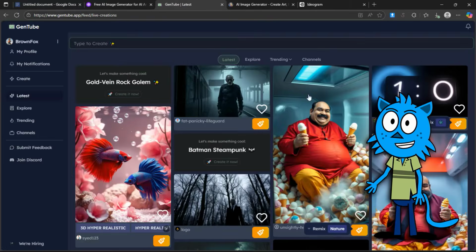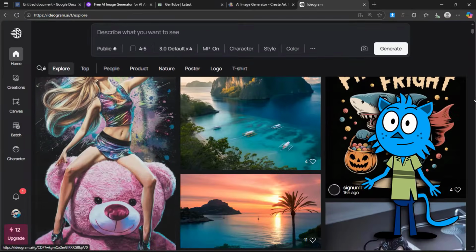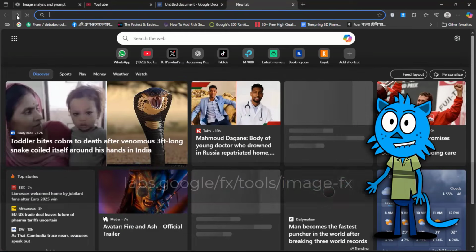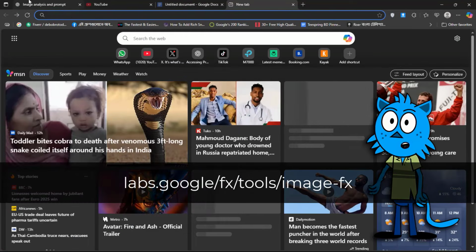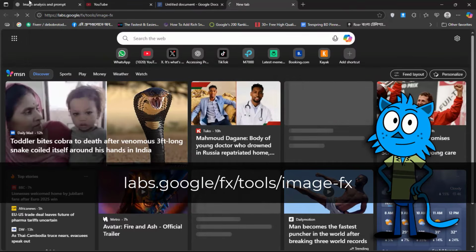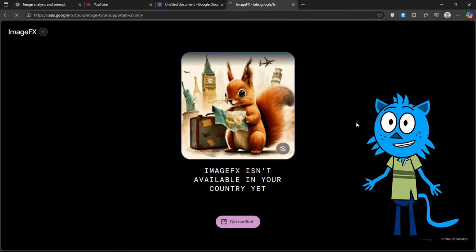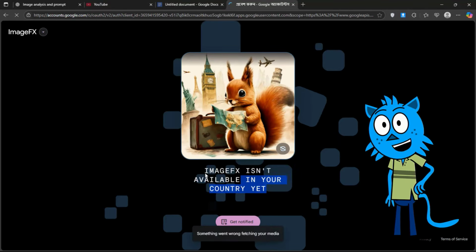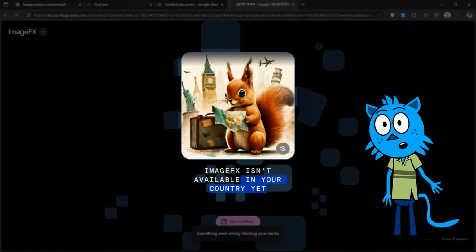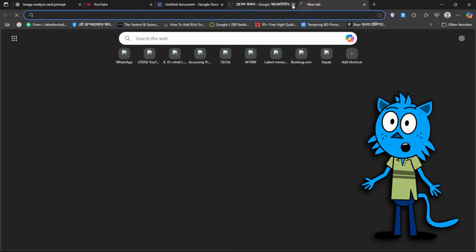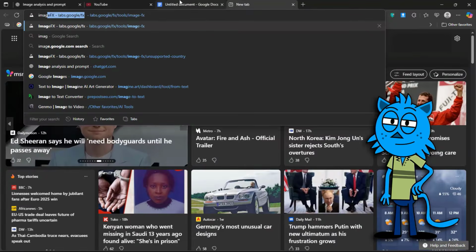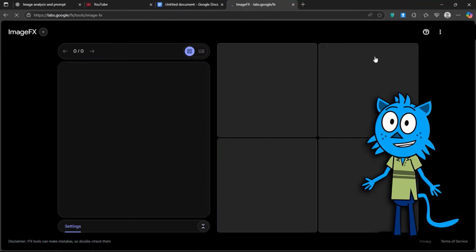There are many image generators like Leonardo AI or Ideogram, but Google's ImageFX is amazing for this kind of work. Most of you probably haven't used ImageFX before, but trust me, it's incredible. And the most surprising part? It's completely free for now, because it's still in beta. However, it's not available in all countries, so if you're outside the USA, you may get an error message like this one. Just close the tab, turn on a VPN, and connect to the USA. Then open the site again, and you should have access.